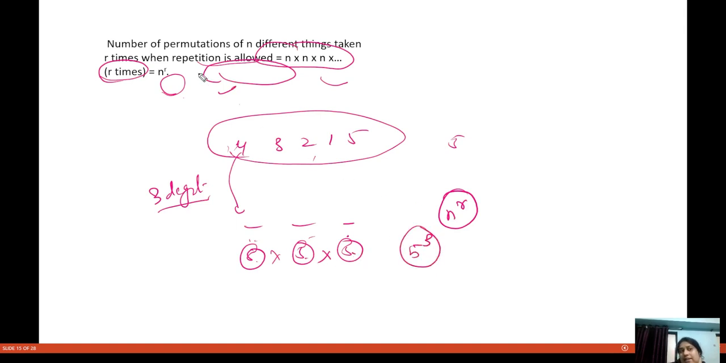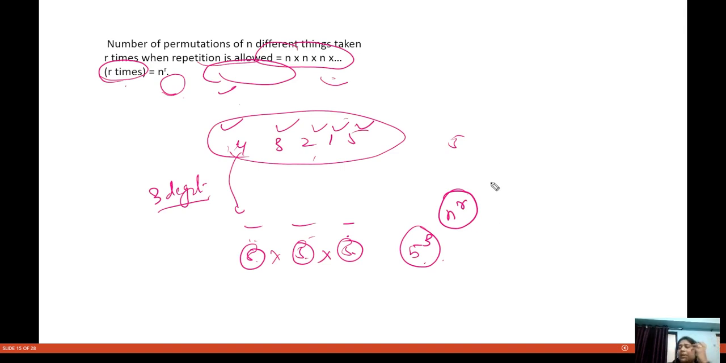So actually what it is saying is the number of permutations of n different things. N different things, so how many things are there? N different things, taken r at a time. So we are taking how many? R at a time when repetition is allowed. So that can be done in 5 to the power 3 ways.